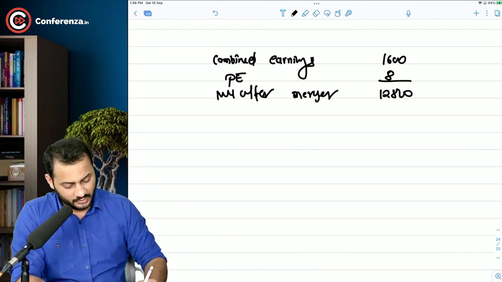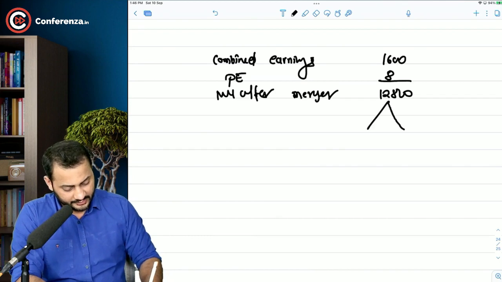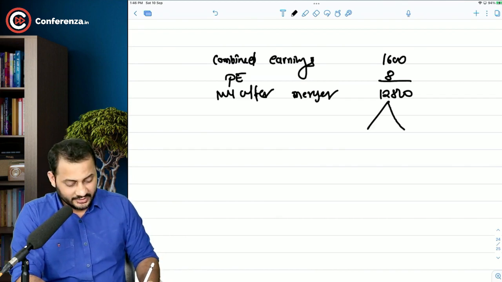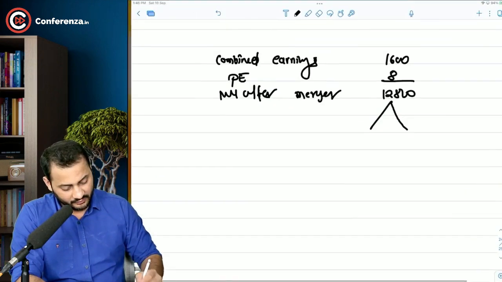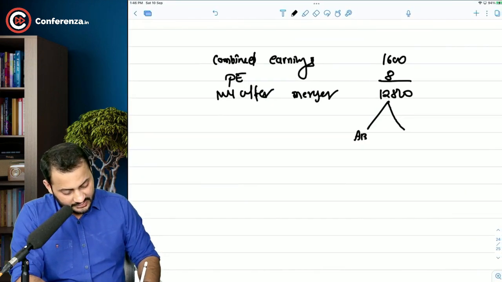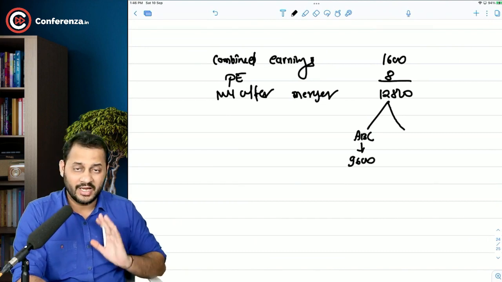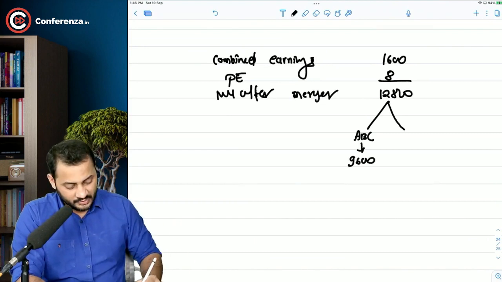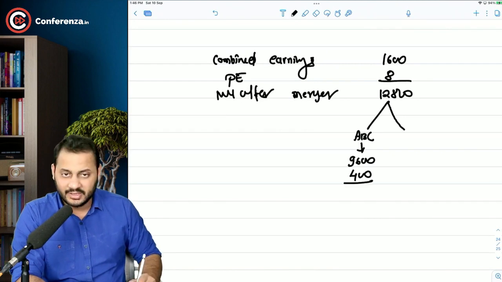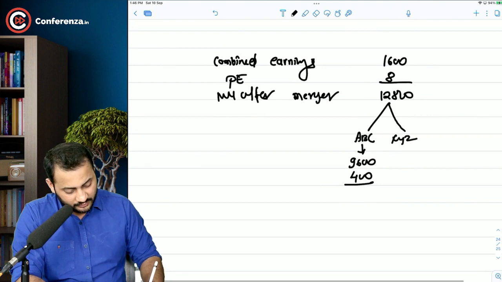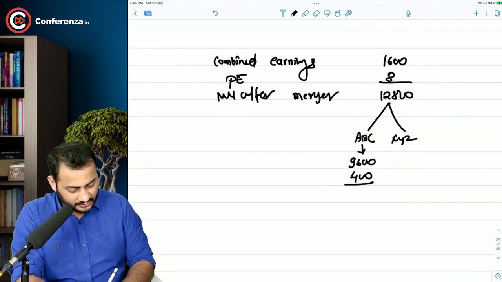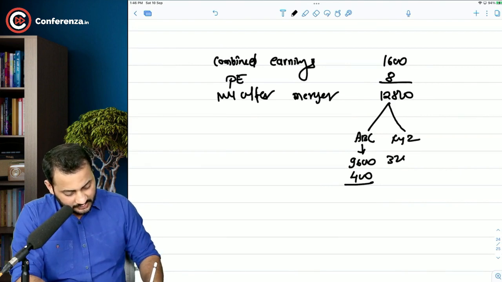Now out of this 12,800, ABC, which company is that? ABC is the acquirer. ABC would want to keep their value of 9,600 lakhs as it is. Their number of shares is 400 lakhs right now. And the balance amount, that is 3,200, can be distributed to XYZ.